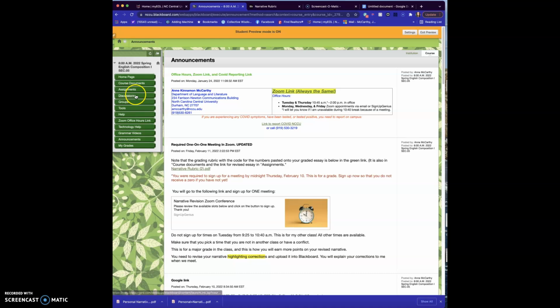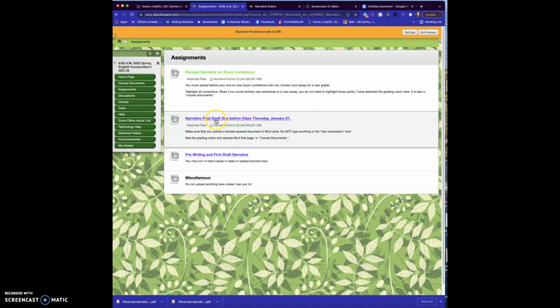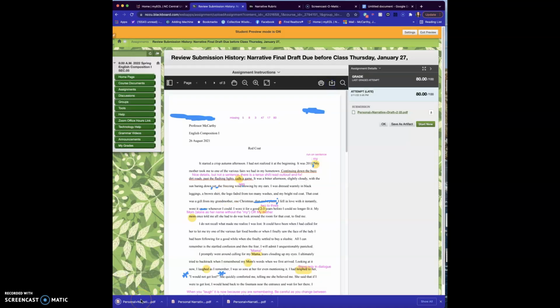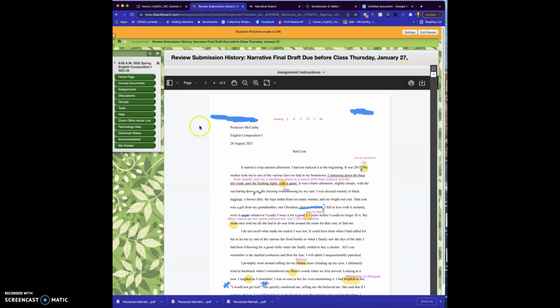So let's take a look at the paper. So in assignments, I'm going to click on the paper, and I can see it like this. The other thing that's really nice to know, if I download it here, I get the original ungraded paper. If I download it here, I can keep the PDF and read it from here. If you look at my earlier video in Technology Help, you will see that I'm grading a little bit differently. I do not like the comments that are in the side because it's really hard to read. So I've written to you in pink.